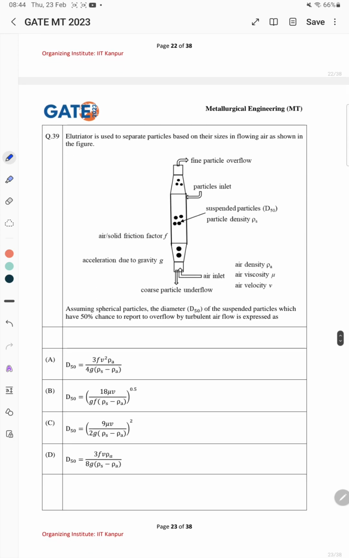The next problem, this is the 39th. An elutriator is used to separate particles based on their sizes in flowing air as shown in the figure. Assuming a spherical particle, the diameter d50 of the suspended particle, which has a 50% chance to report to overflow by turbulent airflow, is expressed by this equation.